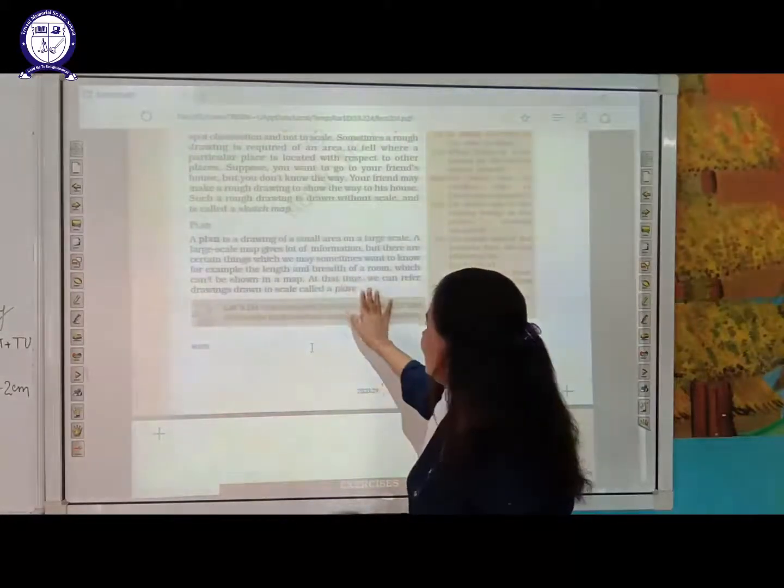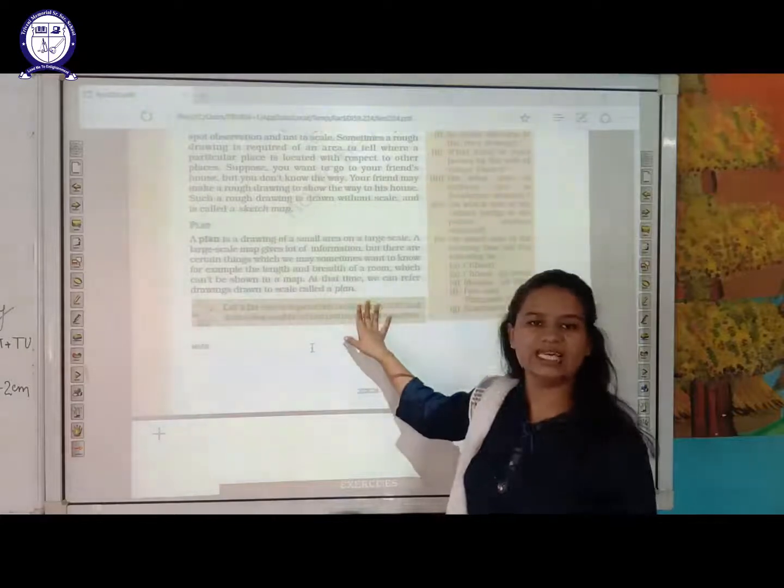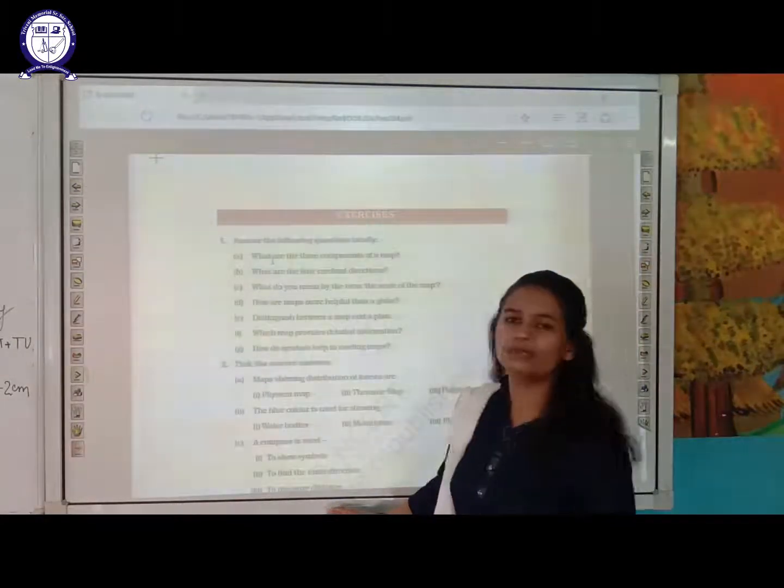The next is, at that time we can refer to drawings drawn to scale, and that is called a plan. So students, that's it about our chapter.